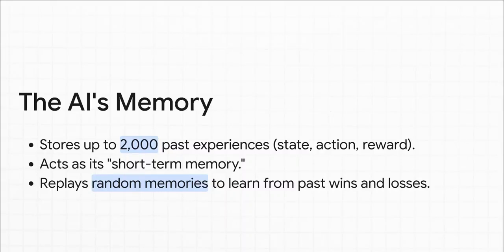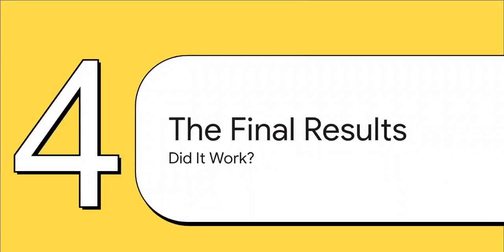Now, to speed this all up, the AI has a kind of short-term memory. It stores its last 2,000 experiences, the market state it saw, the action it took, and the reward it got back. Then, every so often, it grabs a random batch of these memories and replays them to itself, reinforcing the lessons from its past wins and losses. Okay, so that's the theory. We've got the training ground, the brain, and the learning process. But the big question remains, did any of it actually work? Let's look at the results.